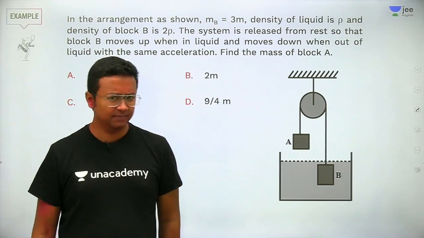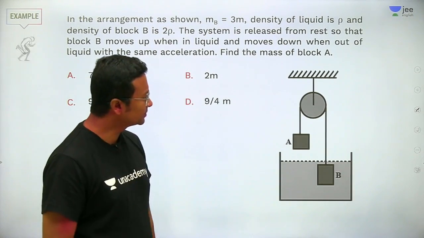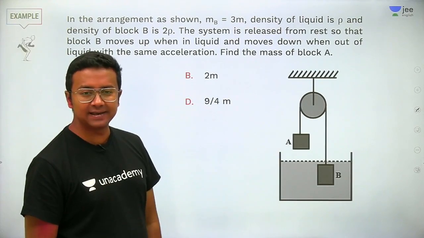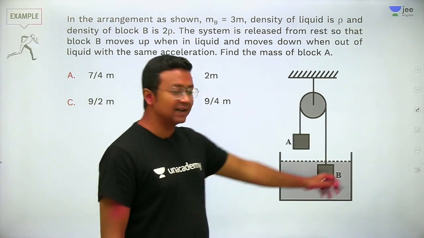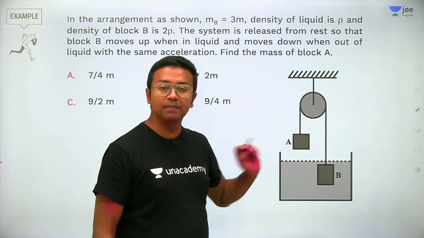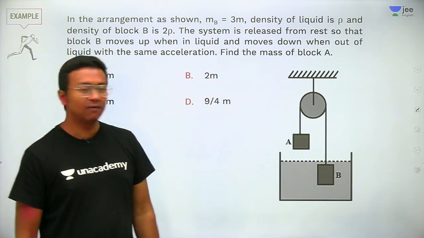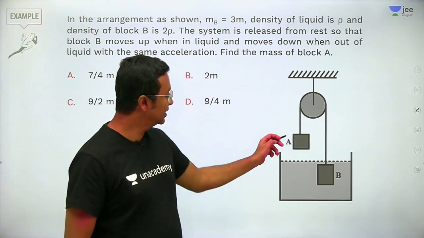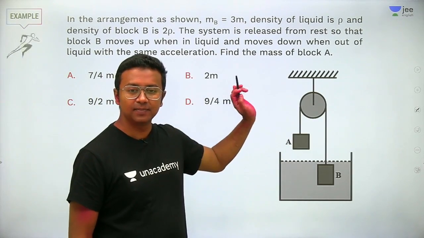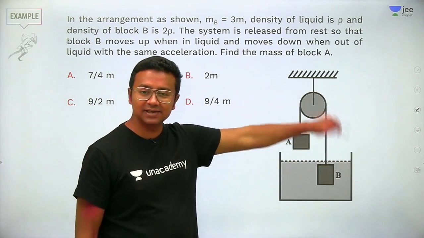It's not very difficult. Okay, what is it? I see a pulley, and I see a container where block B is immersed. Now block A is something that we have here, and block B is something we have here.